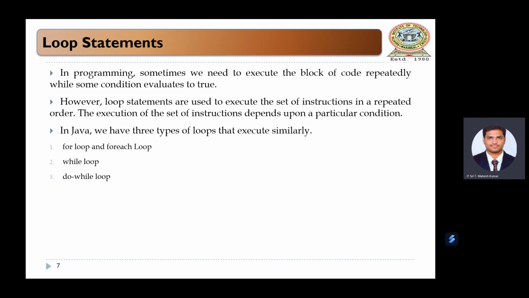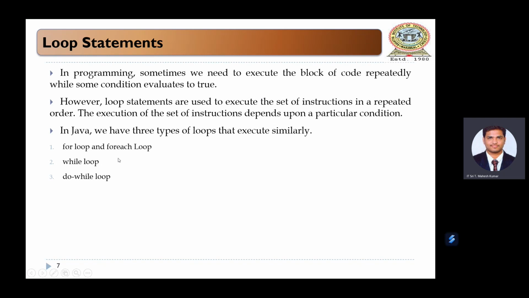What is the use of the for each loop? If you want to visit each and every element in an array, and an array consists of a group of elements of the same type. If you use a simple for loop, we have to iterate step by step. We have to take some variable and, with the help of that variable, iterate over each one. But with for each, by using a colon, we can directly visit each and every element in the array.